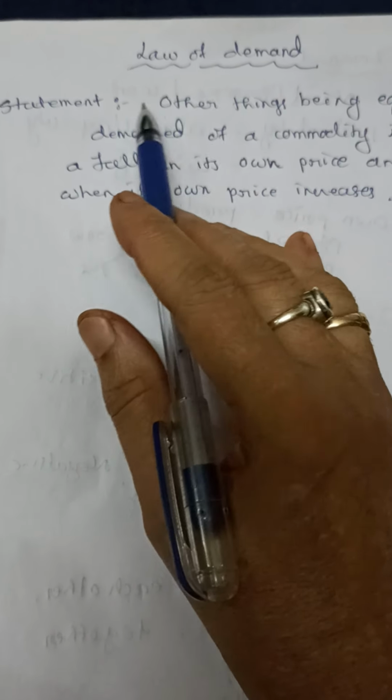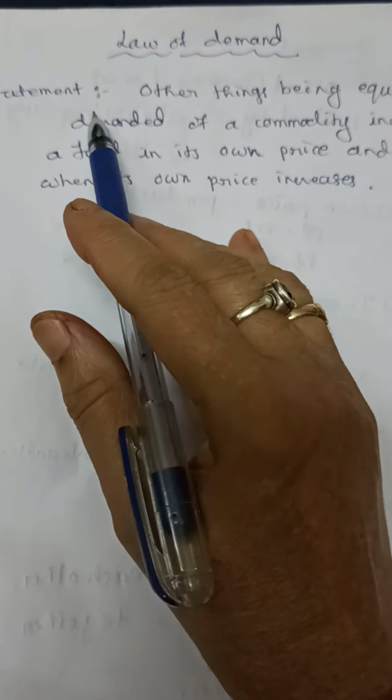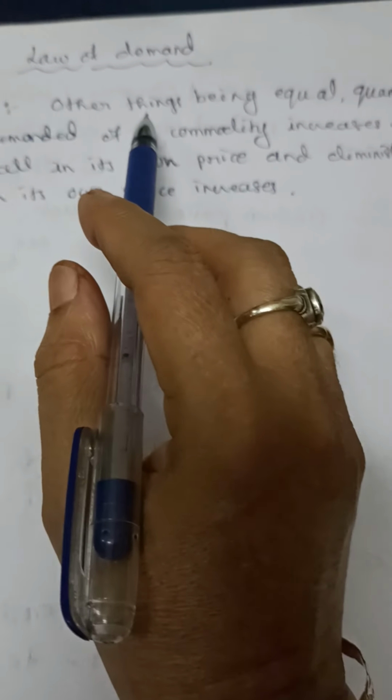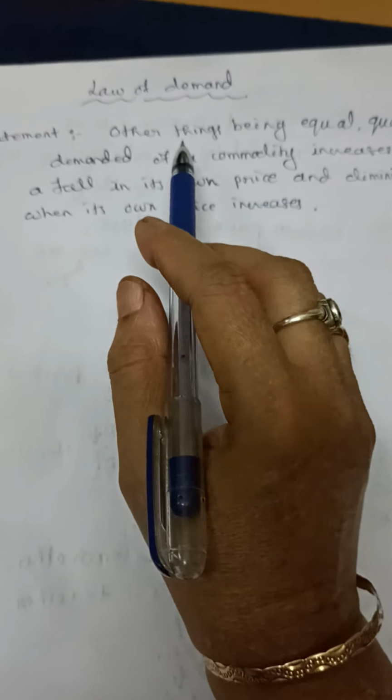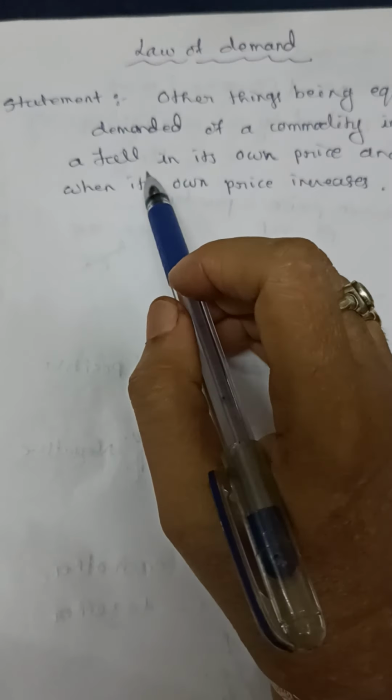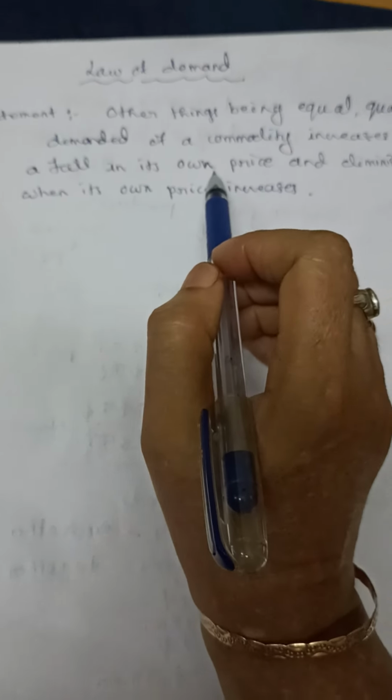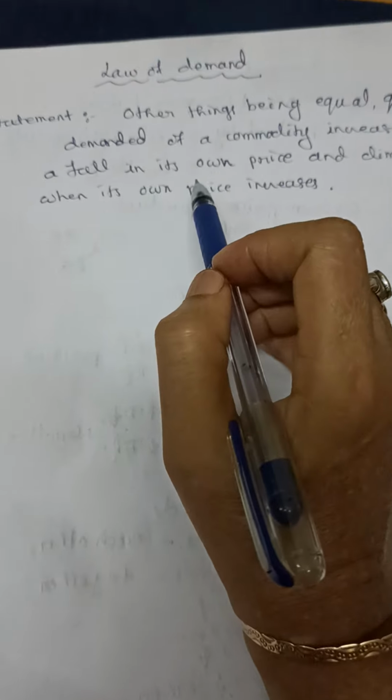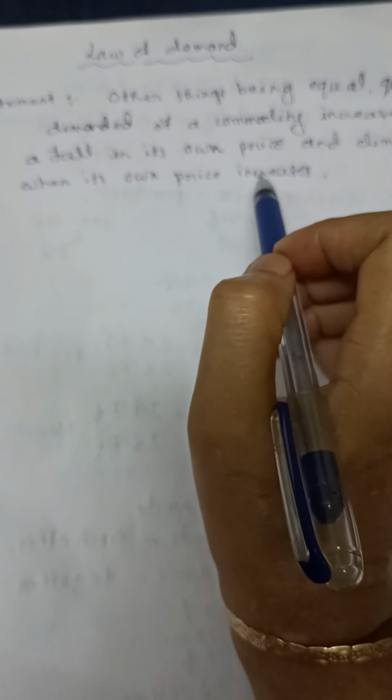What is the statement of law of demand? This law is given by Marshall. He explained, other things being equal, quantity demanded of a commodity increases with a fall in its own price and diminishes when its own price increases.